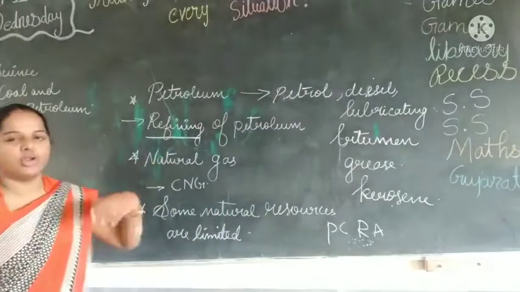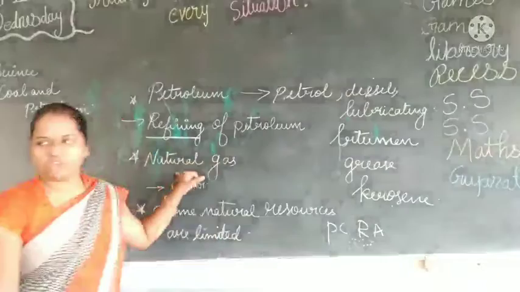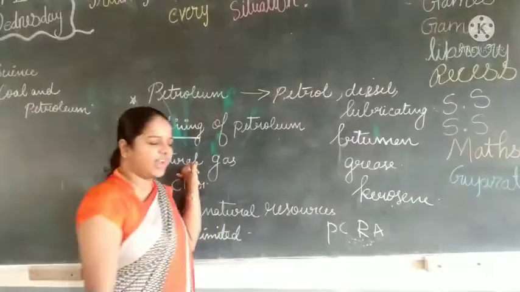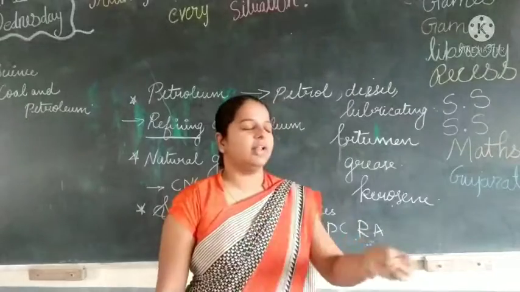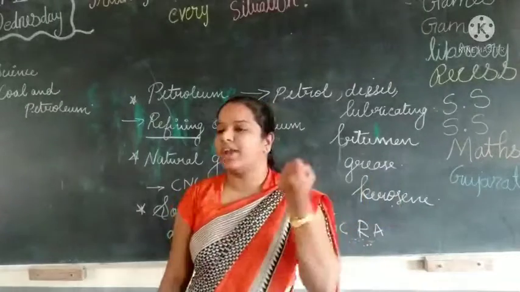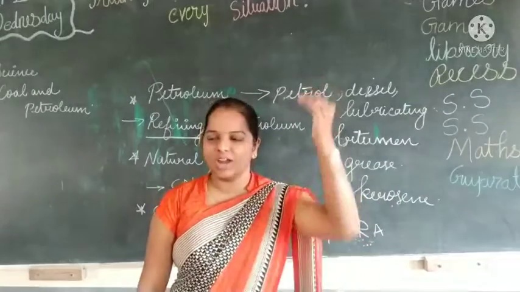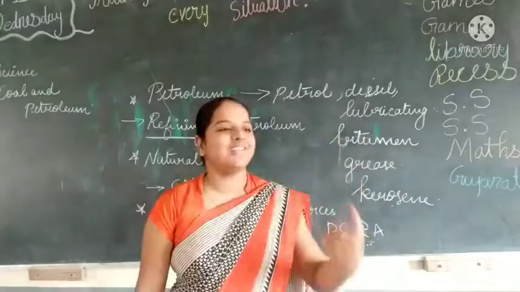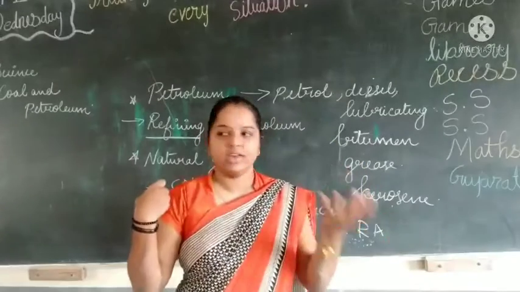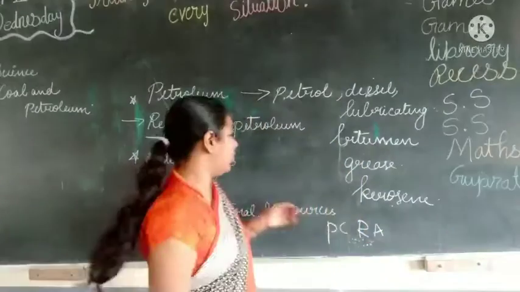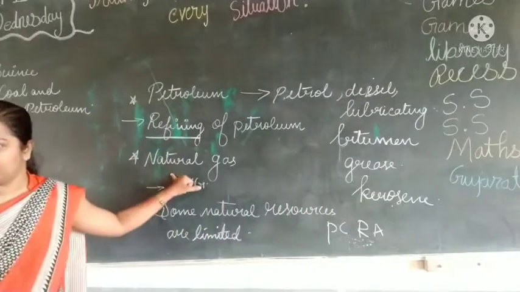And next we are going to the next topic, that is natural gas. Yesterday itself I said that when we are going to take the petroleum, when we are drilling inside the ocean, the first thing we obtain is what? Gas form. That gas is called natural gas. Understood?